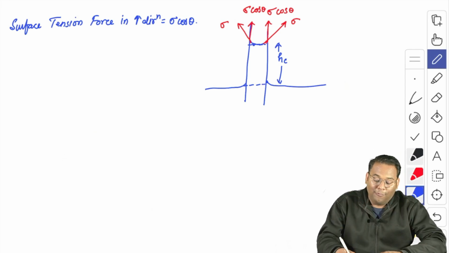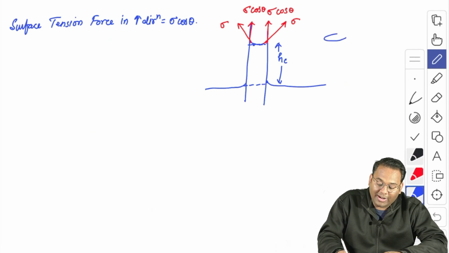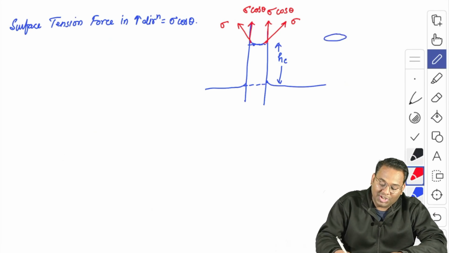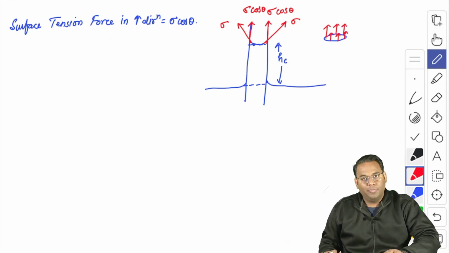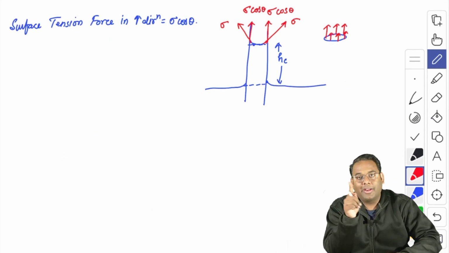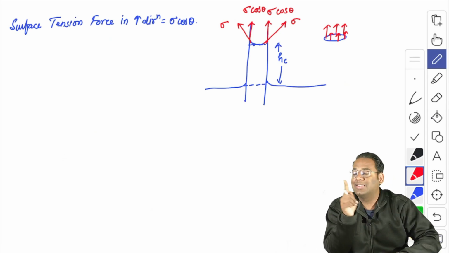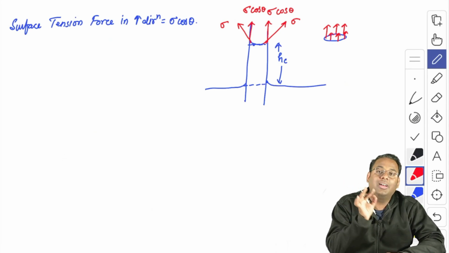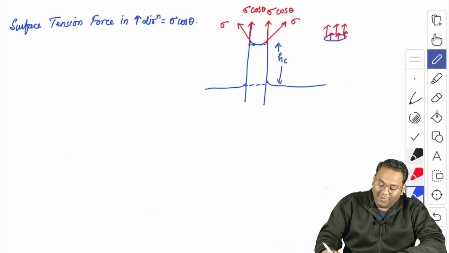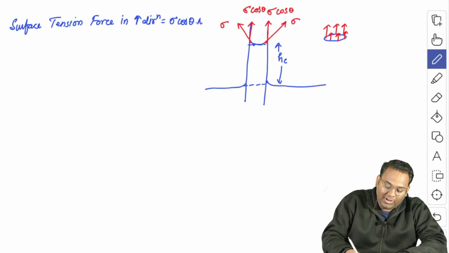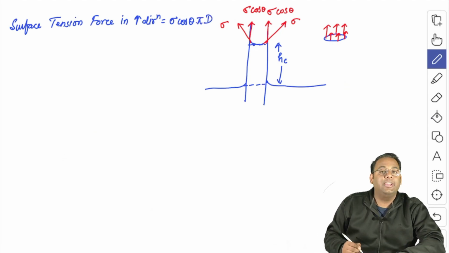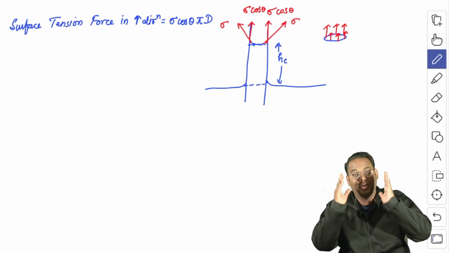Now, in what length is this surface tension acting? Actually, surface tension is acting on the location where the fluid is in contact with the tube. So obviously that particular length is nothing but the circumference of the tube. And what is the circumference of the tube? That you already know, that is equal to pi into d. But this is the force in the upward direction.